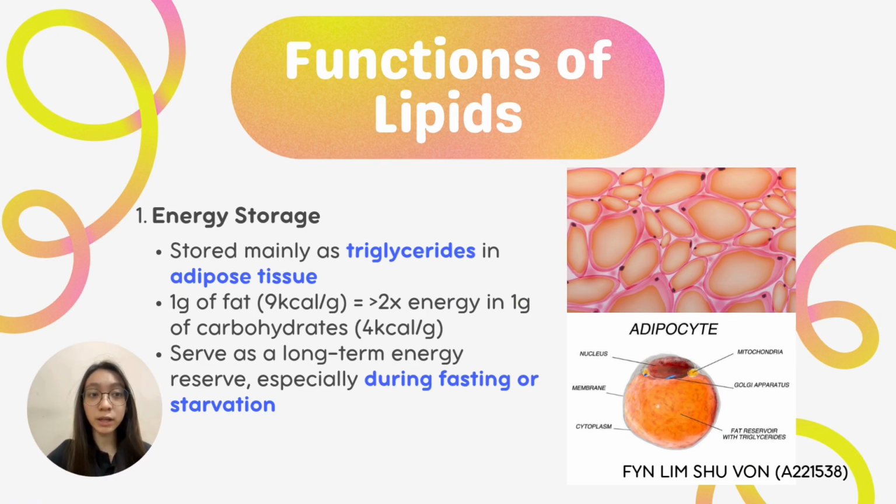The first function of lipids is energy storage. Lipids are stored as triglycerides in adipose tissue. They are the most energy-dense macronutrient, providing 9 kilocalories per gram, which is more than twice the energy of carbohydrates. This makes them an ideal long-term energy reserve, especially during fasting or when glucose and ATP levels are low, at which point lipolysis breaks down triglycerides to supply energy.